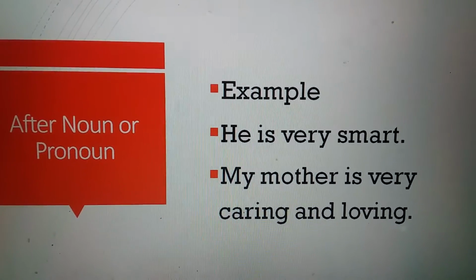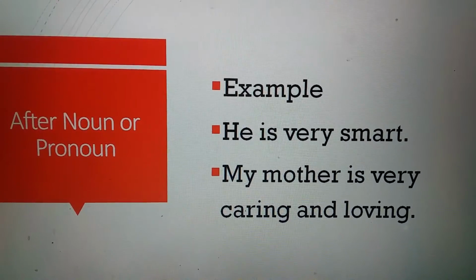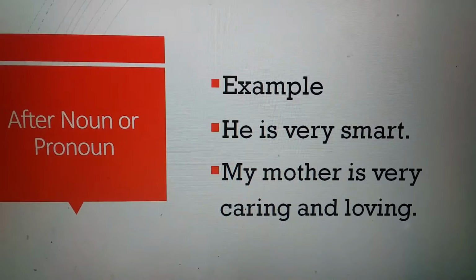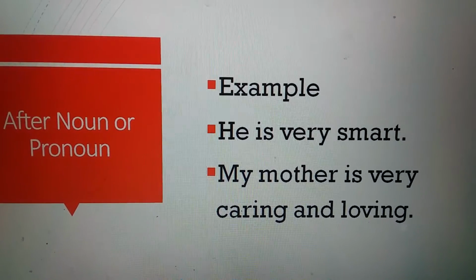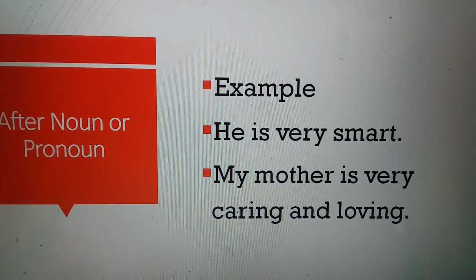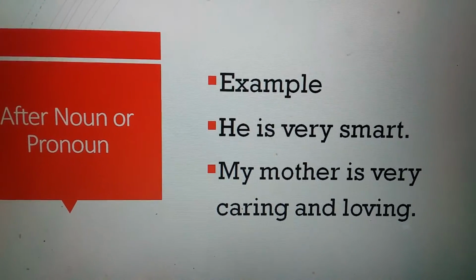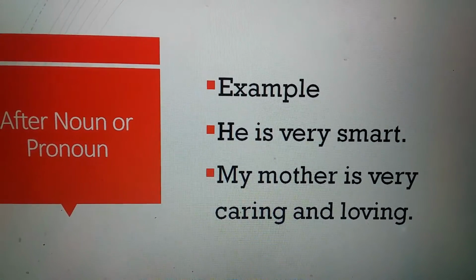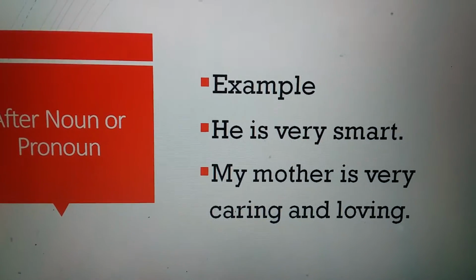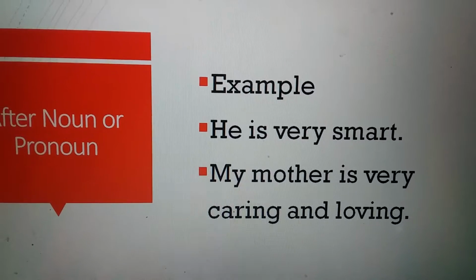Here caring and loving words are used for my mother. So these are adjectives and have been used after noun or pronoun. But remember, when we use these words after noun or pronoun, there is a verb, be form of verb.